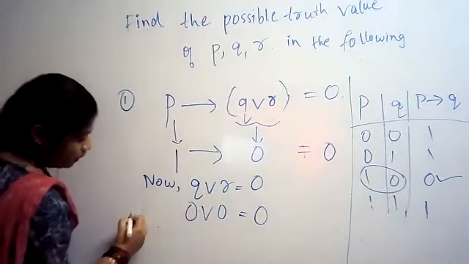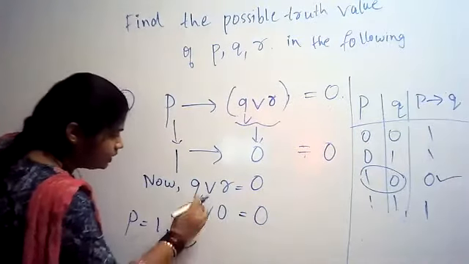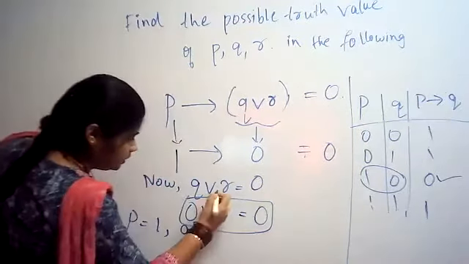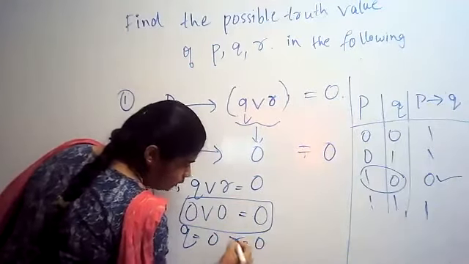P is 1. Q is what? Q is equal to 0 from here and R is equal to 0.